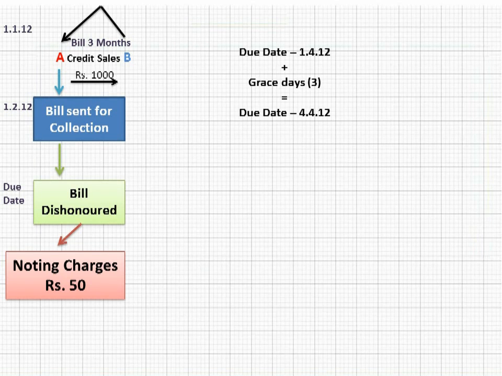In this question, the bill has been sent to the bank for collection. I have already explained to you that any person can send the bill to the bank, but his own bank. If you have got the bill of exchange accepted by someone, you can't go to any unknown branch or unknown bank.